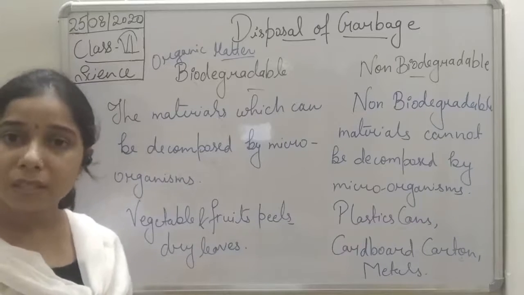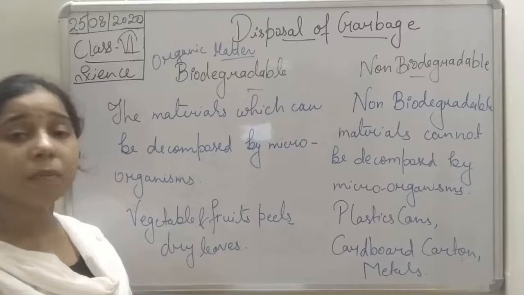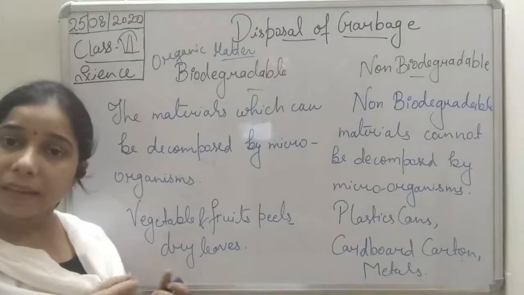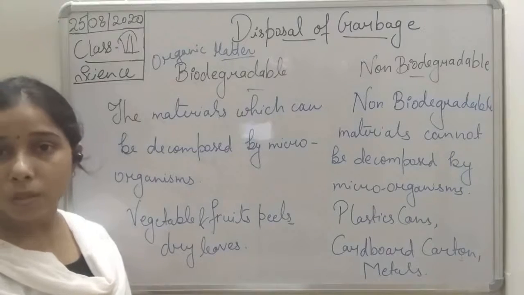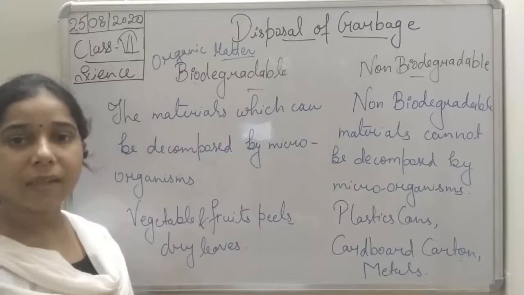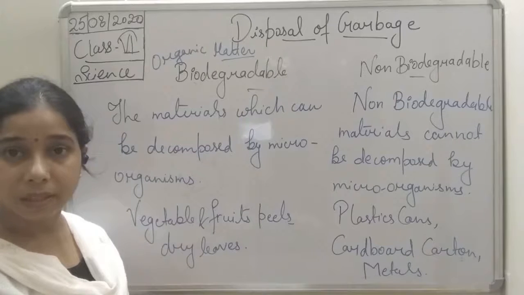Okay, so the waste material which we get from a living organism is attacked by microorganisms, degraded and decomposed into small pieces, and finally mixes into the soil. So we can say that is a biodegradable material.